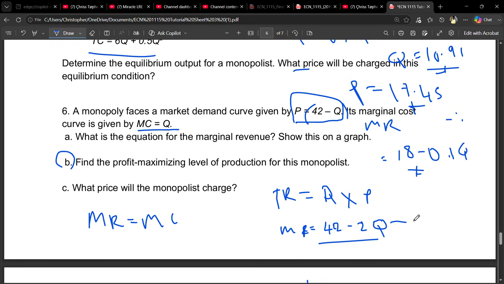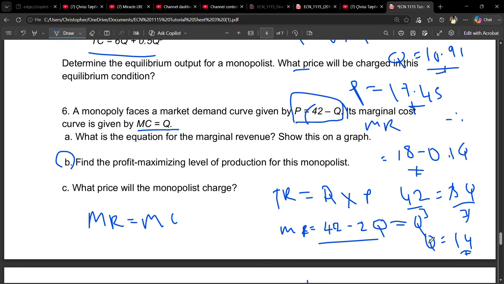So we just equate this to Q. We get that, we take it to the other side. We're going to have 42 is equal to 3Q, over 3, over 3. Our quantity is going to be, so 42 divided by 3 gave me 14. So that is our quantity.